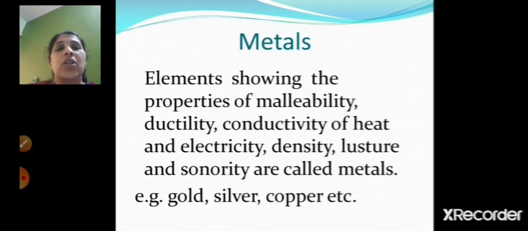Now metals. So children, in the last year also you had learned that metals show the properties of malleability, ductility, conductivity of heat and electricity, density, luster and sonority. Those elements which show all these properties are called metals. For example, gold, silver, copper, etc.